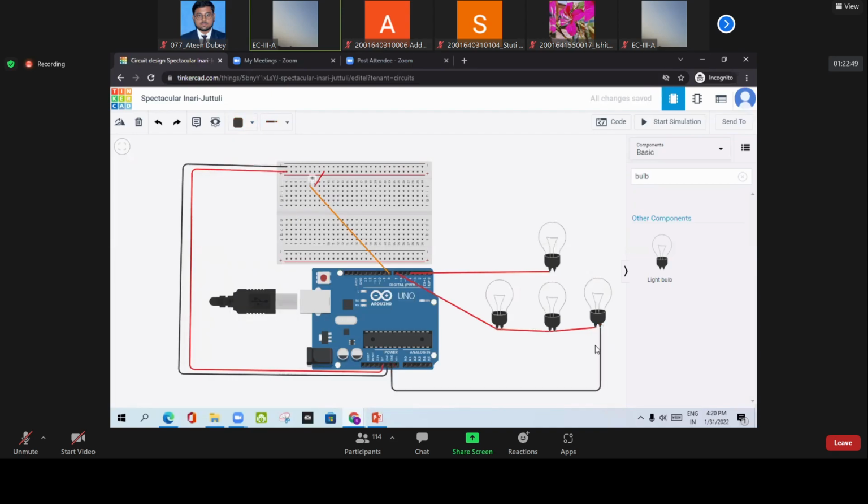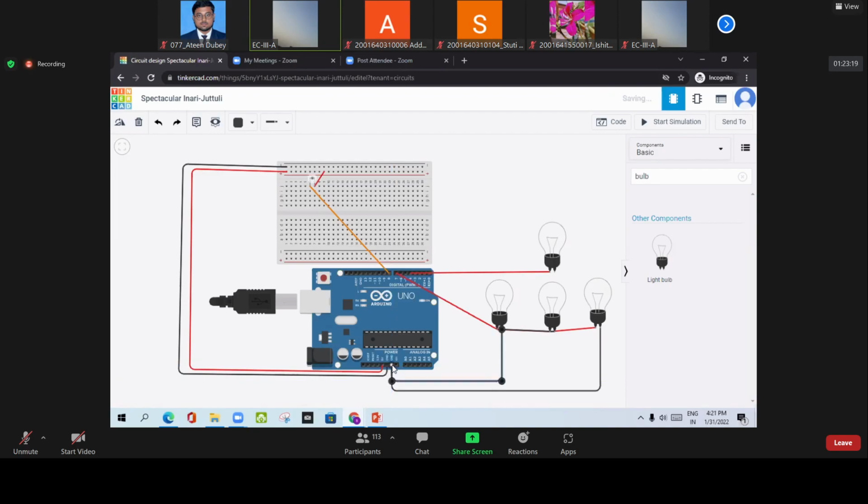Similarly, this terminal is not connected. Terminal 2 will be connected with terminal 2 of this, and then terminal 2 will also be grounded. You can ask, sir, is there any shorting? No, because it is software.